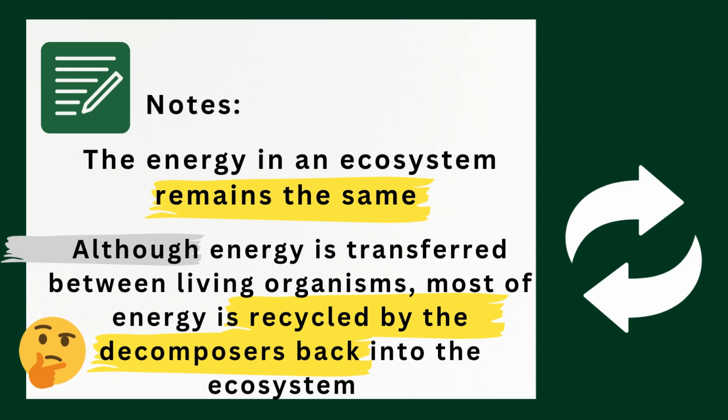After these living organisms die, there are decomposers that decompose their bodies and return the nutrients to the ecosystem. So this is why the energy remains the same in the ecosystem. I hope this point is clear for you.